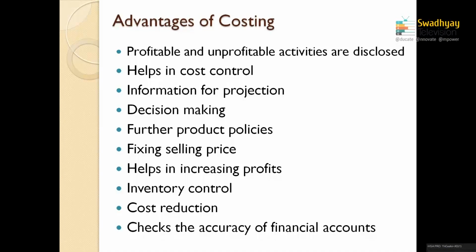Checks the accuracy of financial accounts. As I already mentioned in the last session, where the differences were discussed between financial accounts and cost accounts, one of the points was very clear: the financial accounts are designed on the basis of cost accounts. So here the cost accounts provide some statistical information on how expenditures would be allocated to the different departments. I just wanted to mention once again that a certain amount of expenditures are incurred overall for the organization.